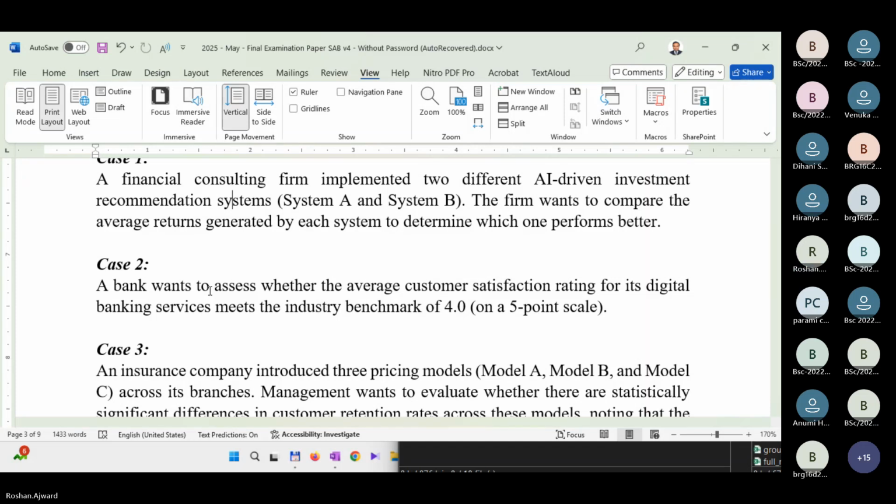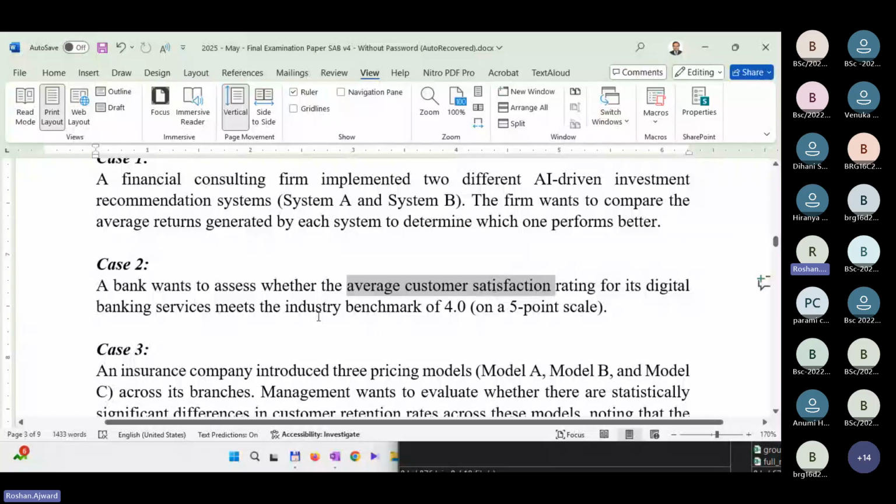One sample t-test. Very good. Excellent. One sample t-test indeed, because here you take the average customer satisfaction and compare it with a benchmark of 4.